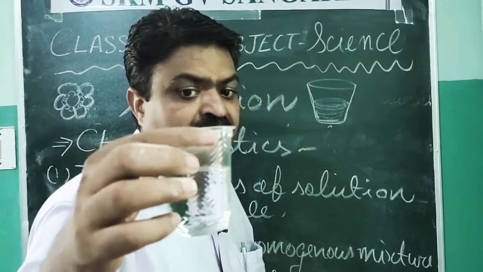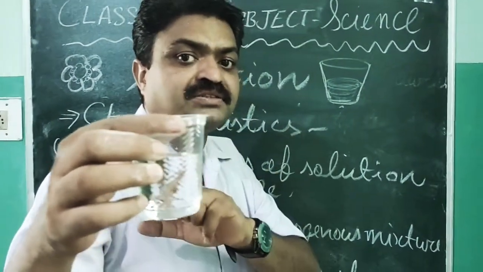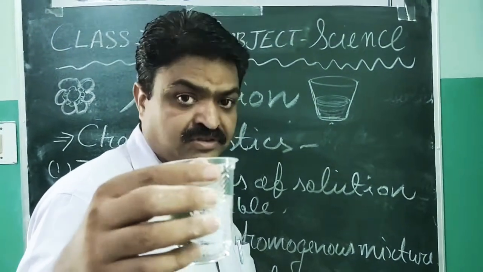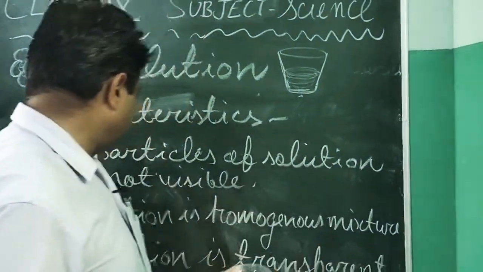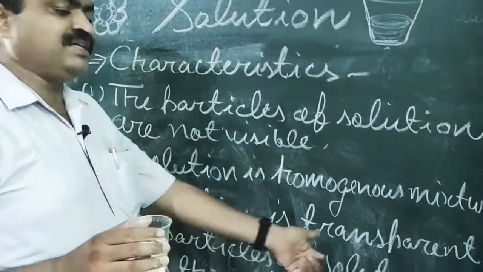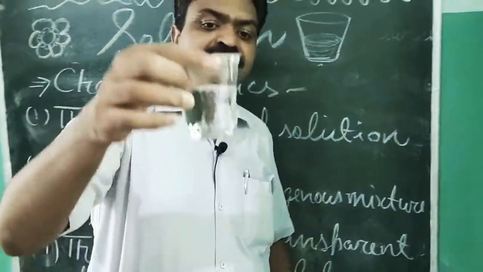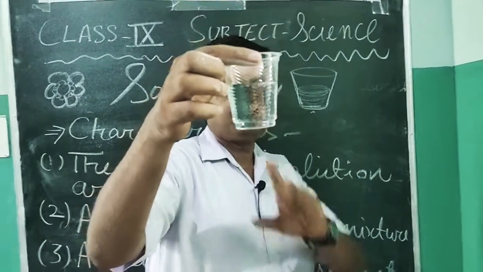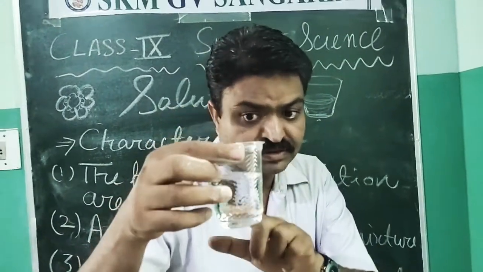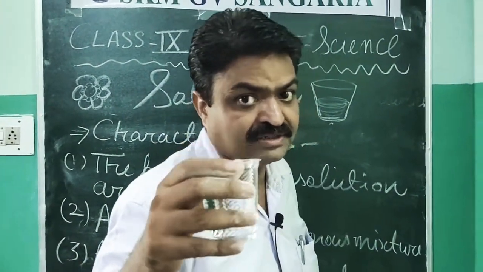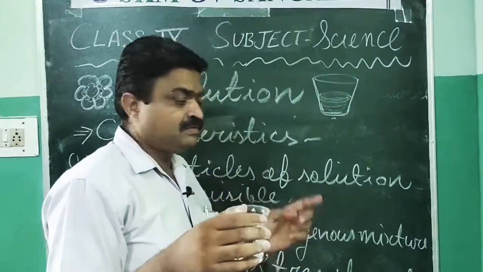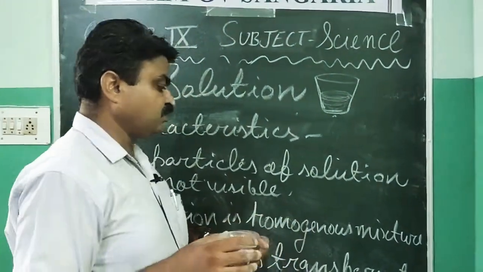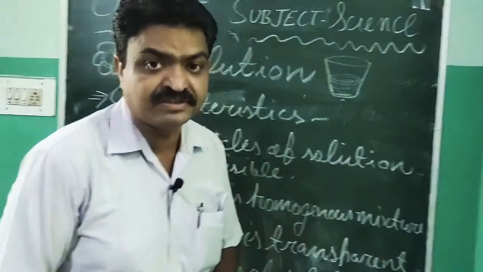That's why it is a homogeneous mixture. Now, a solution is transparent in nature. You can see it has transparency. We can see through this solution, so all solutions are transparent in nature.